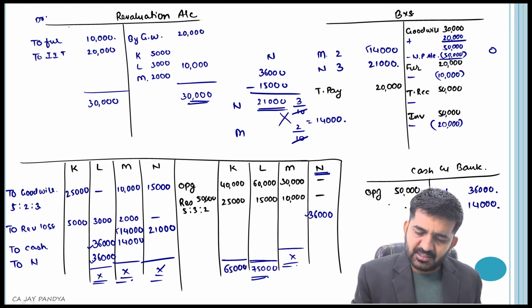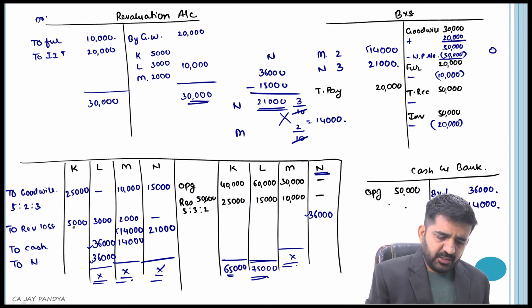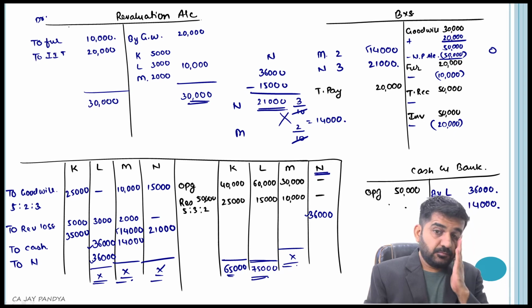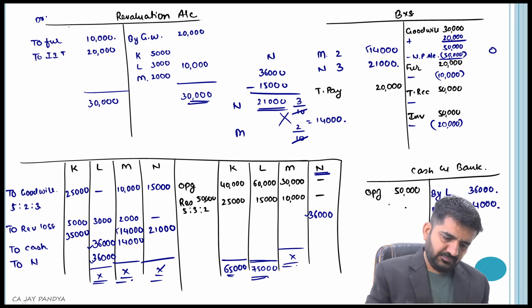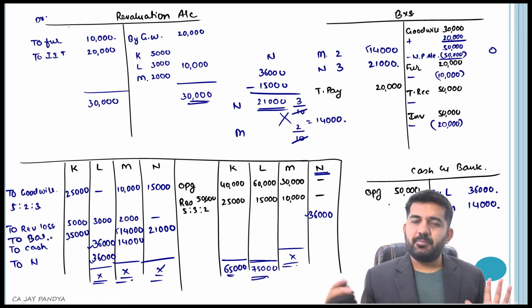His balance is 65,000 minus 25 is 40. This will be 35. So his balance will be 35,000. And believe me, his capital is proportionate. Now, even if it was not proportionate, we will not be doing anything about him.